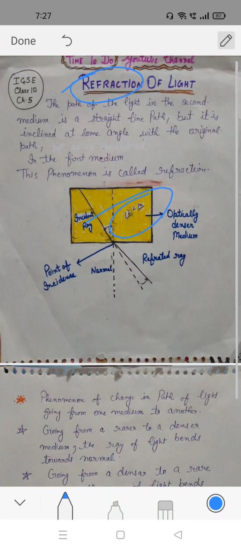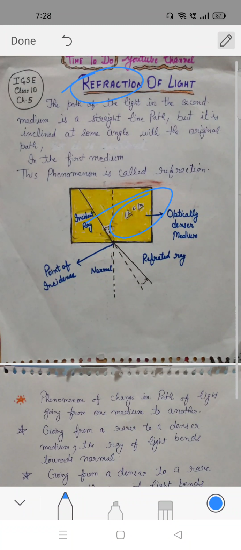In the figure, angle I and angle R are shown. Here I have taken an example where angle I is less than angle R. The full form of angle I is the angle of incidence and angle R is the angle of refraction.